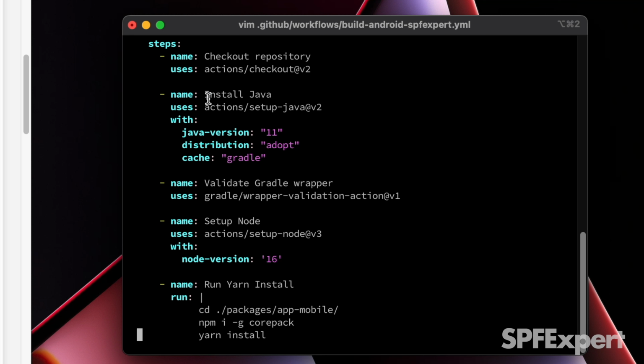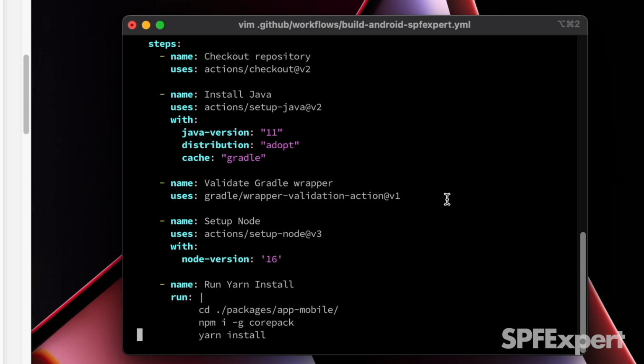Then we're going to go ahead and install Java. And again, there's a standard action that GitHub has built for this. So this will install Java and set it up properly on the Ubuntu runner. You can see that we have different variables that we can pass through with this. So I said use Java version 11 because that's what React Native needs right now. Use the adopt distribution and go ahead and cache Gradle because Gradle is going to be a core part of our build process.